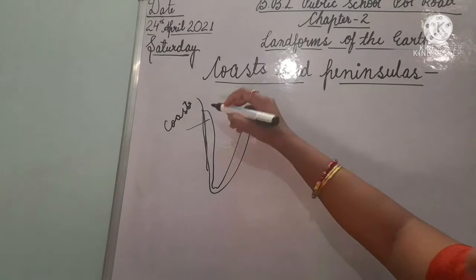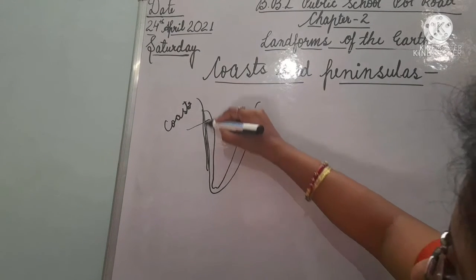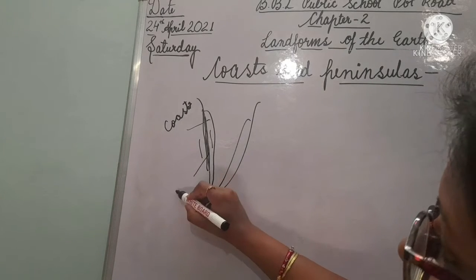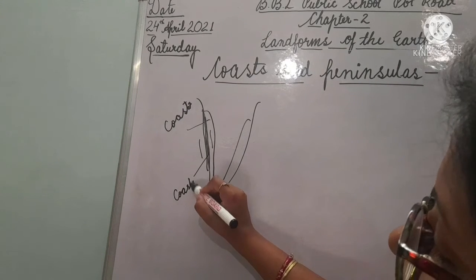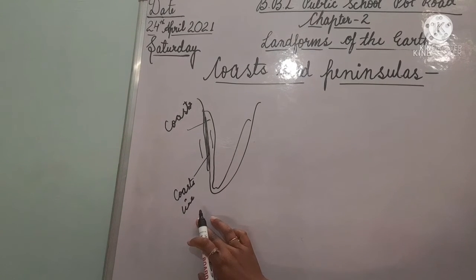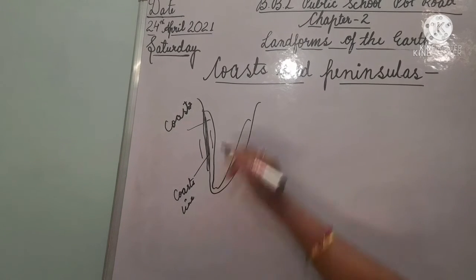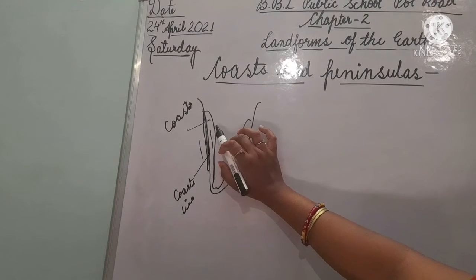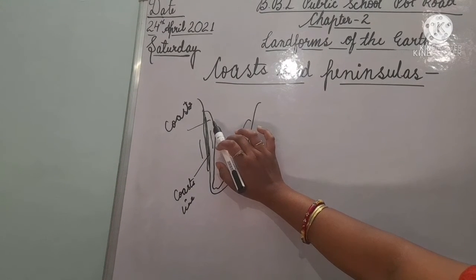And the line between the land and the sea is known as the coastline. And a coast can be sandy or rocky.